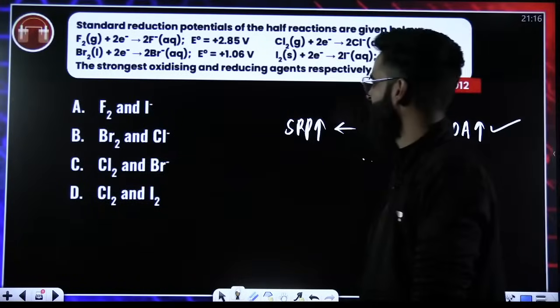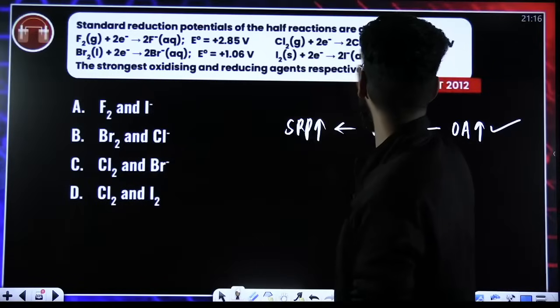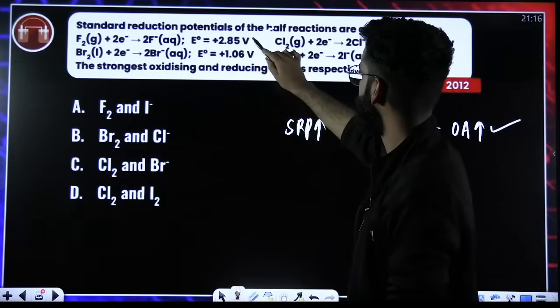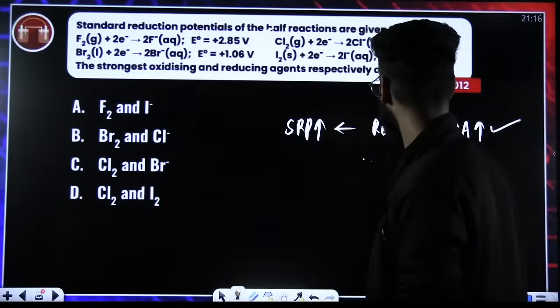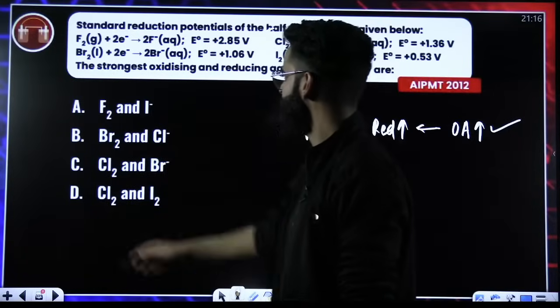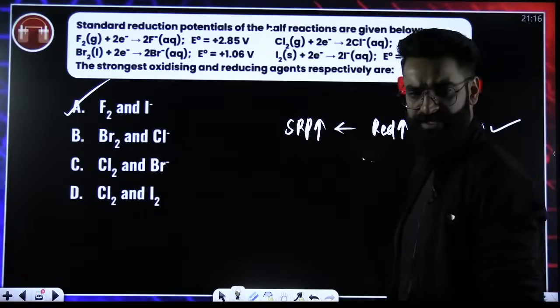Now, which one has got maximum SRP? As I can look at the values, the maximum SRP is for F2. So F2 is definitely the better oxidizing agent, right?